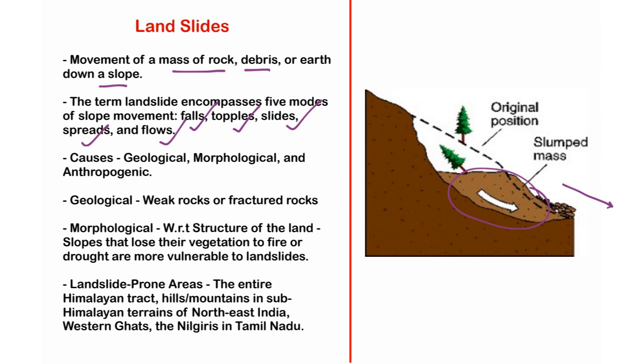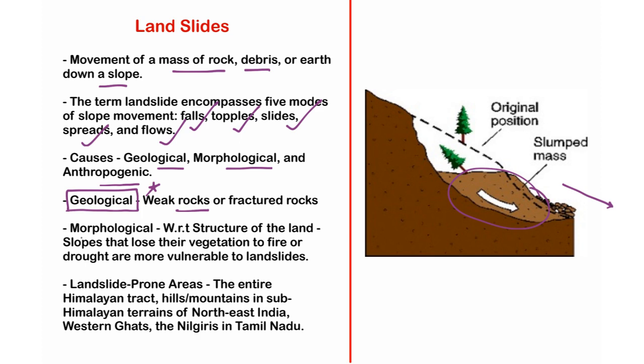Now, what were the causes of these landslides? Most predominantly, there were 3 important causes for these landslips to occur. One is geological, second is morphological, and third is anthropogenic. The first one is geological. Just by looking at this word, we can simply understand this phenomenon. When the geological structures like rocks or the soil weaken or lose power to hold a particular landmass, then it will erode or move down a slope substantially. That is the geological cause.